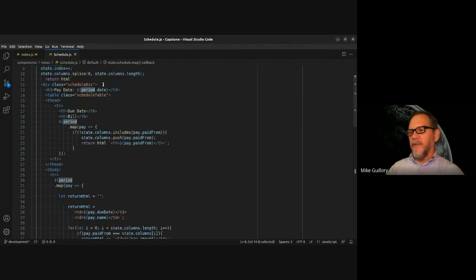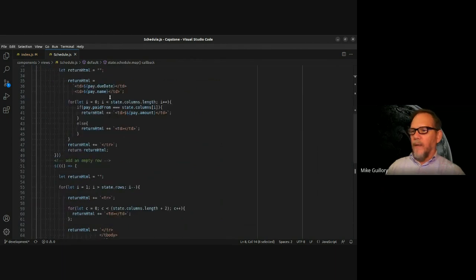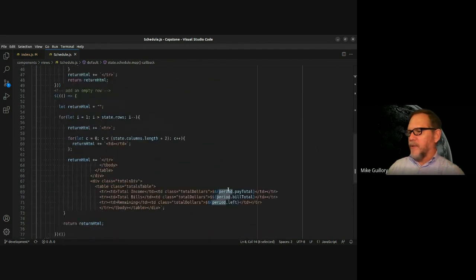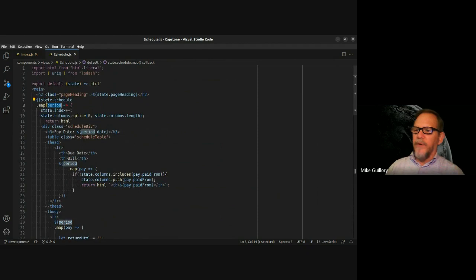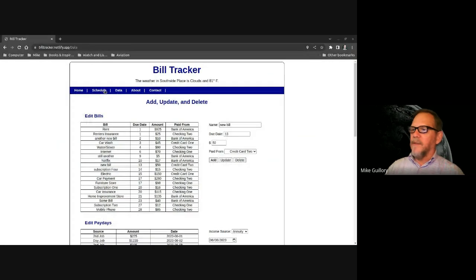We're going to build a table with all the information, the bills, where the bill is paid from, the name of the bill, the amount. All that table is populated with all the bills that get paid in that period, and then the totals are put in there underneath each table, and then it starts again with the next pay period to build the next table until we have what looks like this.